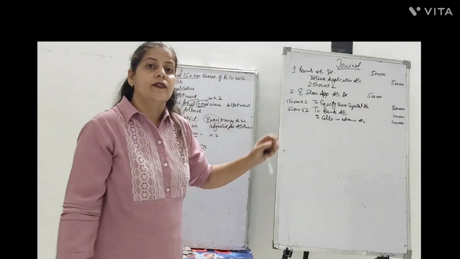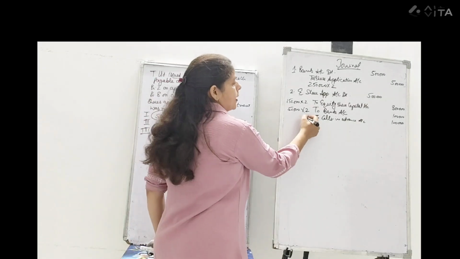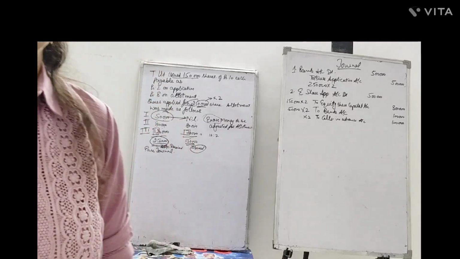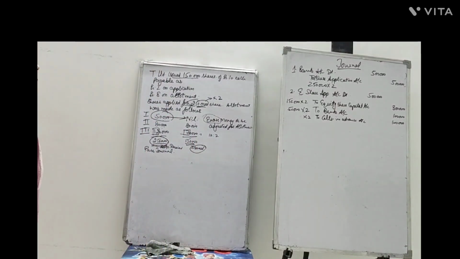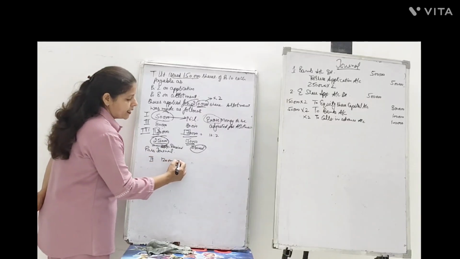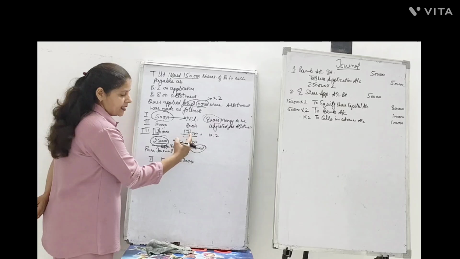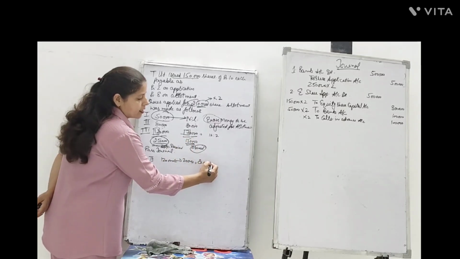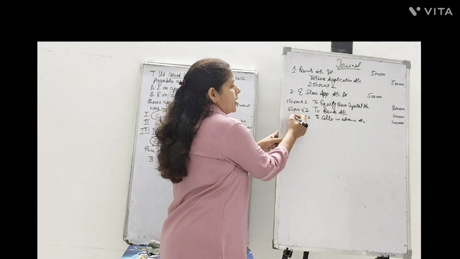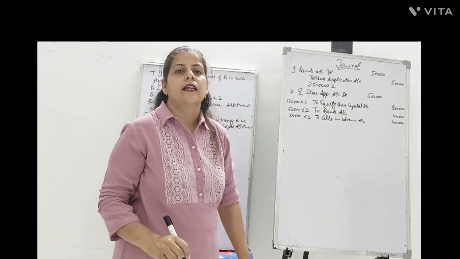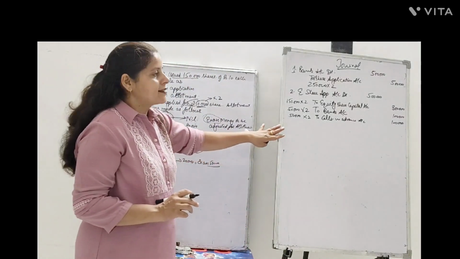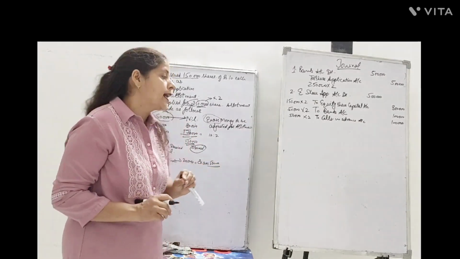But how to know that calls in advance are 1 lakh? You know that we have to multiply by 2 because we are adjusting application money, and application money per share was ₹2. So for the excess number of shares, in category 3, who had applied for 1,20,000 shares was allotted 70,000 shares. How many excess shares did he apply for? 50,000 shares. So on 50,000 shares, how much was the calls in advance with ₹2? That is 1 lakh rupees here. So this is my second journal without preparing the pro rata table.